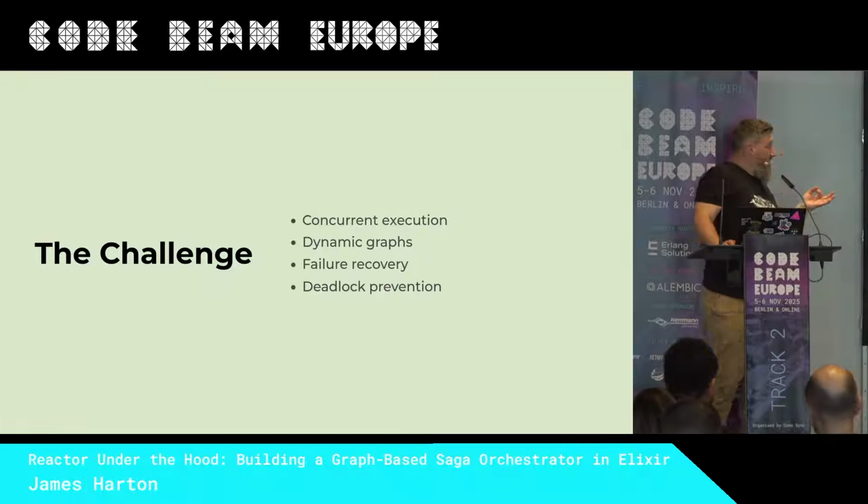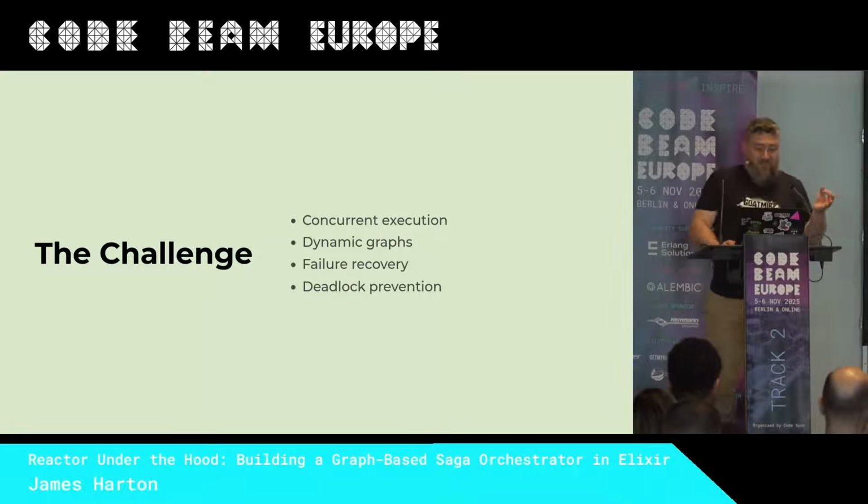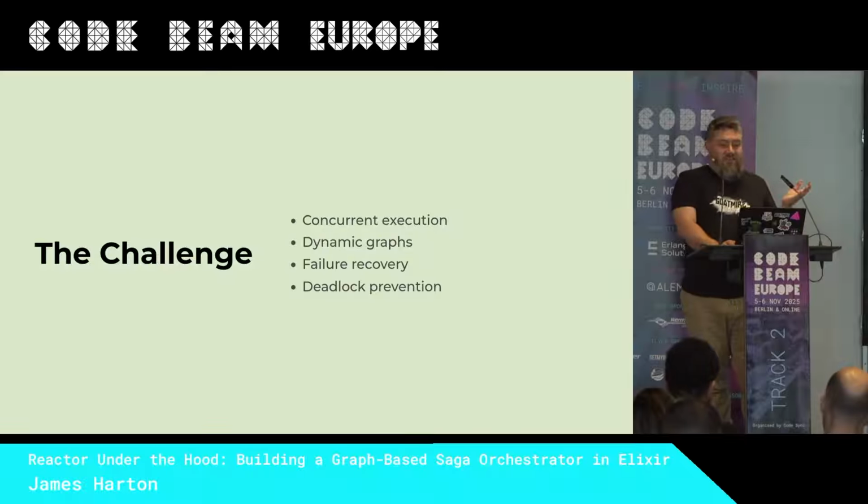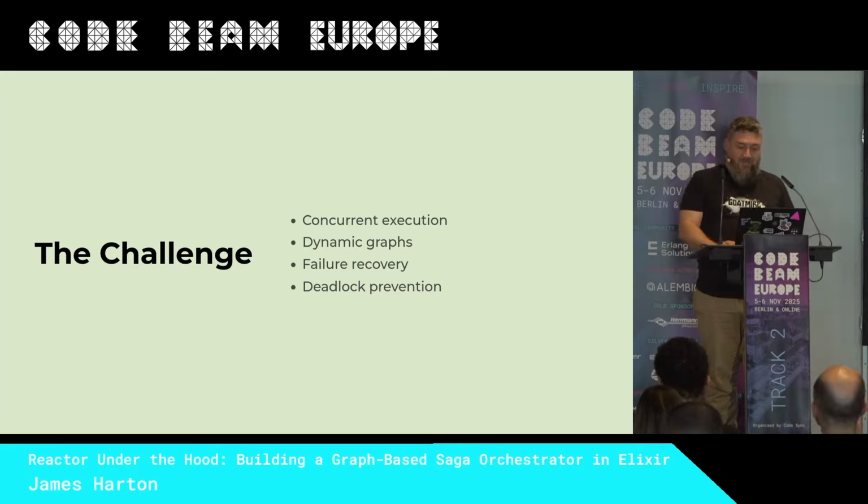So we're here to talk about under the hood. We've talked about what Reactor is, but we want to talk about how it works. Running Reactor isn't just about running the steps in order. We've got concurrent tasks, we've got dynamic graphs, which means some steps can return results and more steps. And we've got steps that can fail or need to undo their work, as well as nested reactors, so reactors running inside other reactors, in loops and things like that.